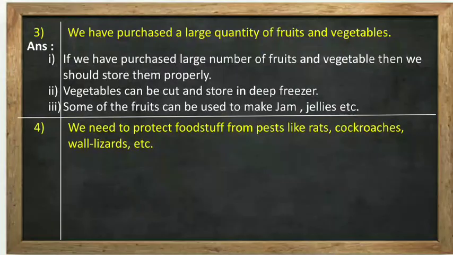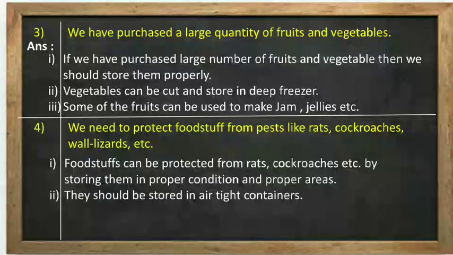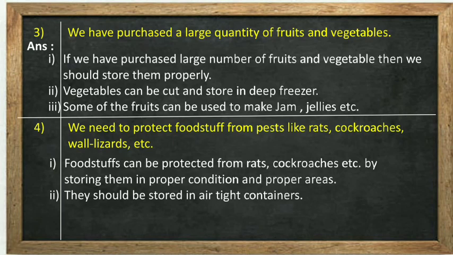Fourth question, we need to protect foodstuff from pests like rats, cockroaches, wall lizards, etc. Why? Foodstuff can be protected from rats, cockroaches, etc. by storing it in proper condition and proper areas. We should not keep foodstuff at a place where different insects may come into that food. We should store it in airtight containers, so no insects will get into that.